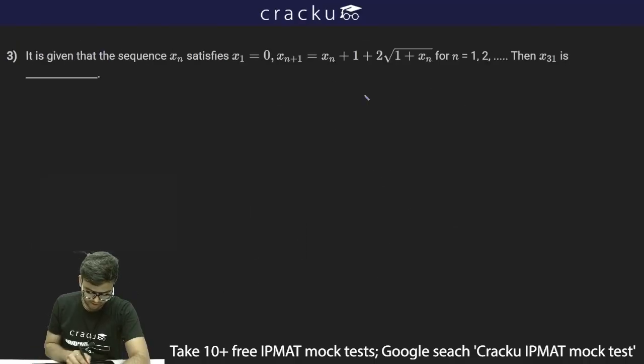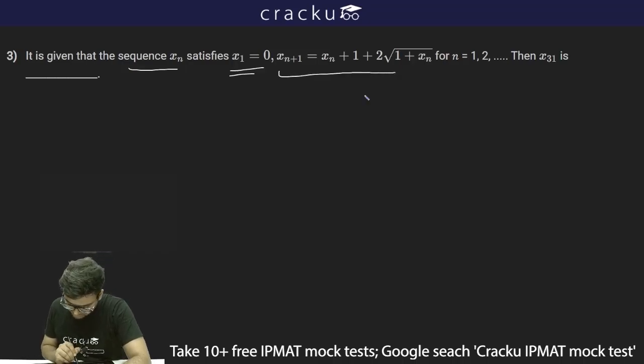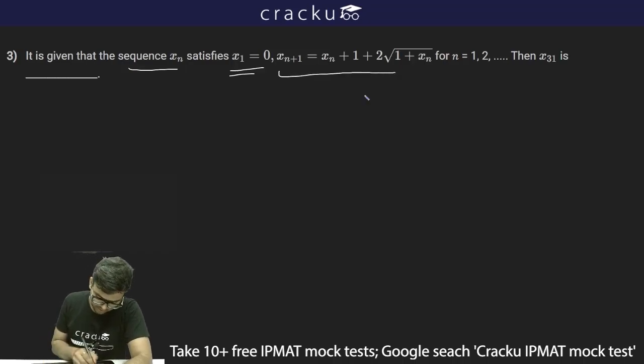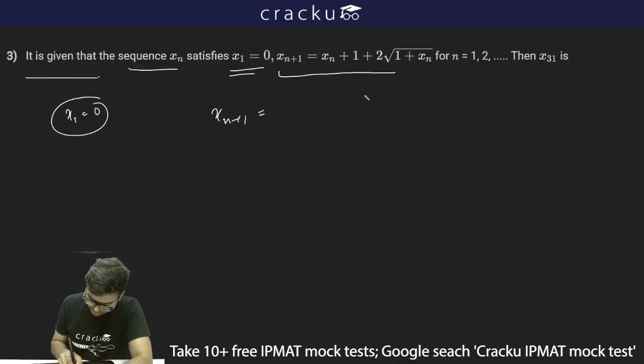The next question is saying it is given that a sequence xn satisfies x1 equal to 0 and xn plus 1 is equal to xn plus 1 plus 2 into under root 1 plus xn. So x1 is given as 0 and xn plus 1 is equal to xn plus 1 plus 2 under root 1 plus xn.